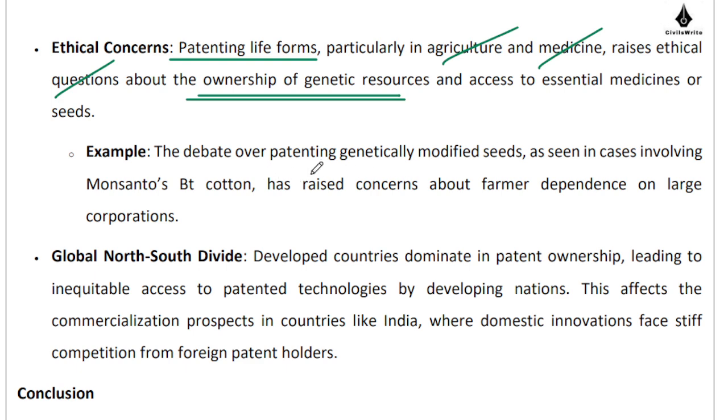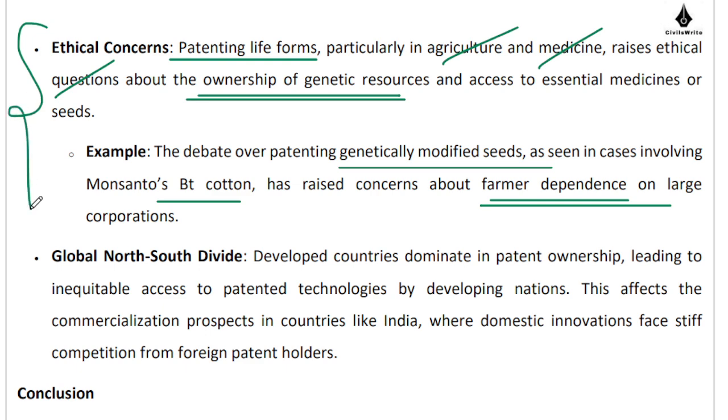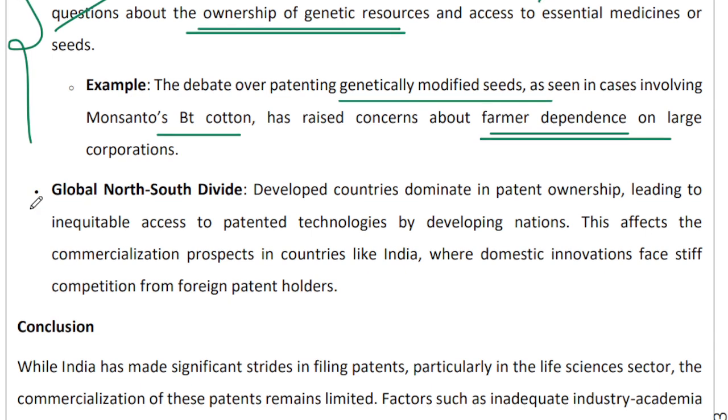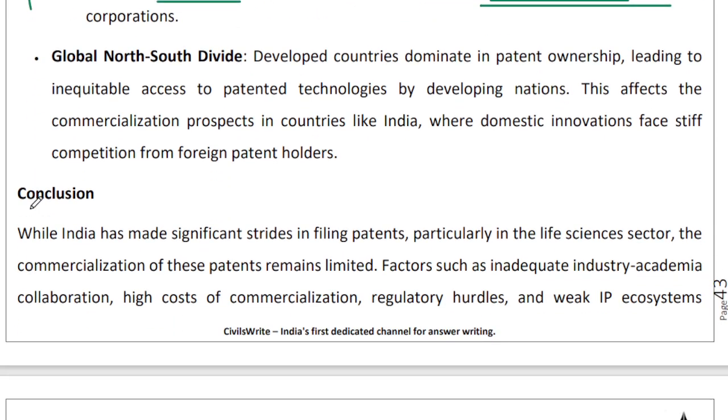So the moment you patent genetically modified seeds, like the way it was done for BT cotton, farmers become dependent on the providers of these seeds, and then these seeds become expensive, and those farmers are under tremendous financial strain. So there is this huge ethical concern. India as a country needs to preempt these problems, right? And for which we will have to make sure that our institutions are doing the necessary research on their own and are able to produce this knowledge for the public good.